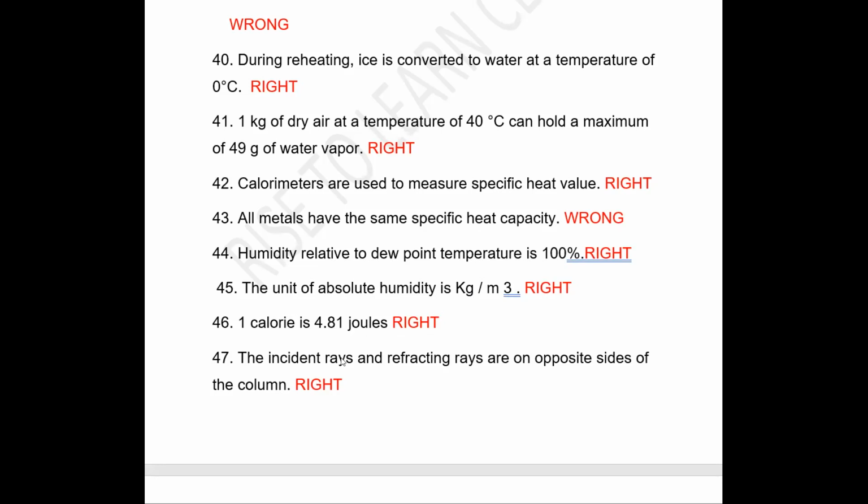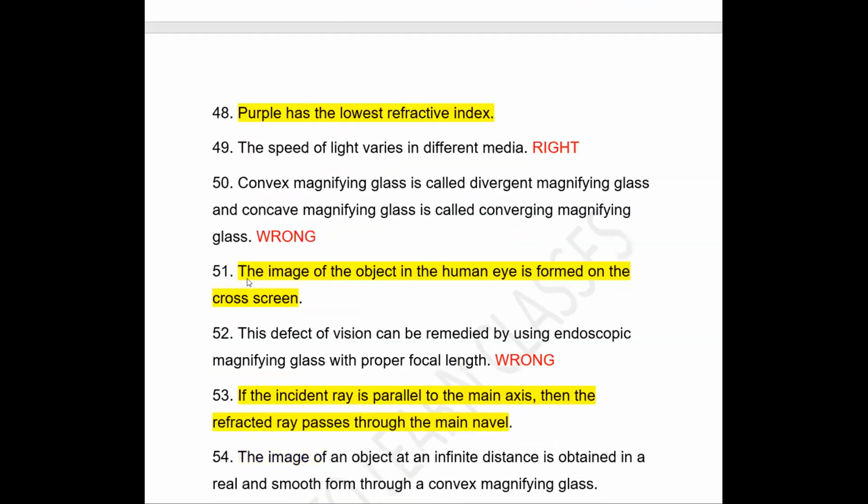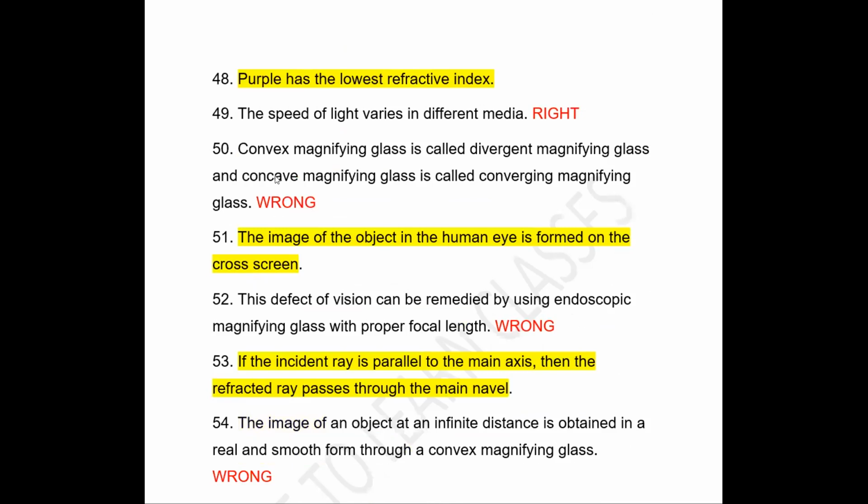The incident ray and refracted ray are on the opposite sides of the normal. We know that incident and refracted rays are on the opposite sides of the normal. It is right. Next question also a little confusing. Purple color has the lowest refractive index. It is given, but that question is confusing, so we will not solve that question.